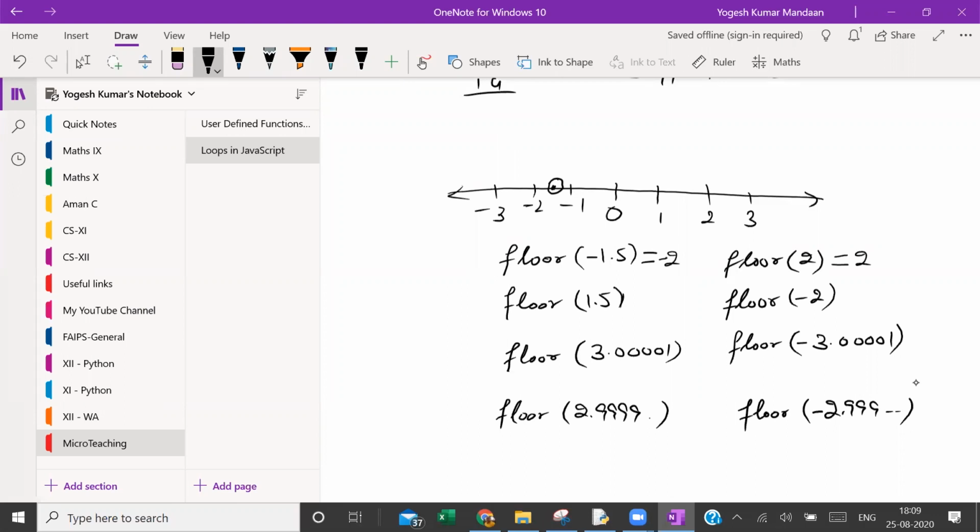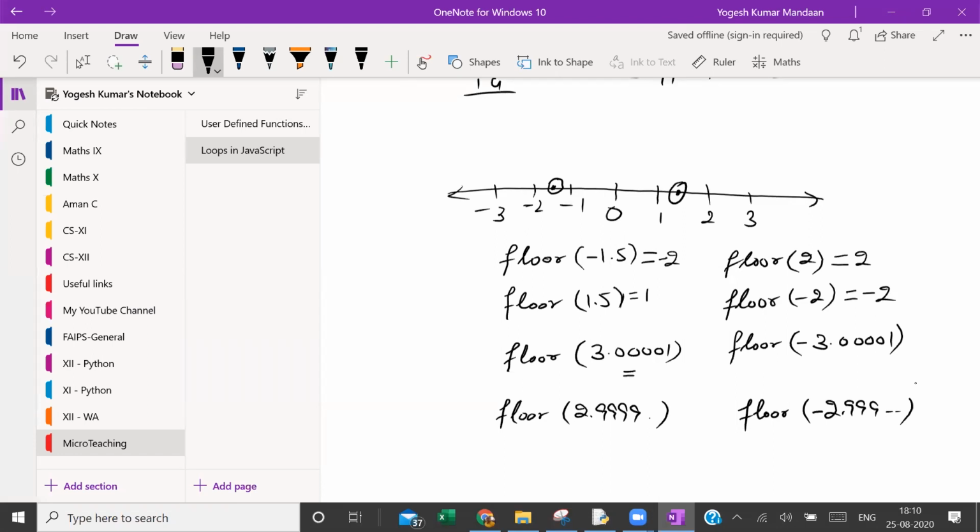Okay. Floor of 1.5. It is 1. What is the integer just to the left of it? 1. We don't have to take an integer which is greater than it. It will never be greater. We have to take an integer which is equal to it or less than it. Floor of minus 2. Minus 2. Floor of 3.0001.